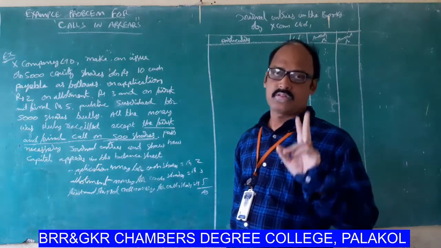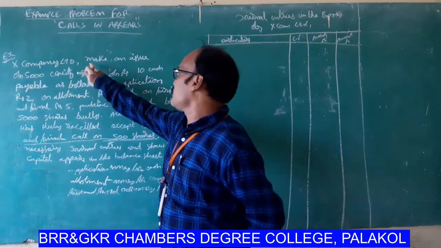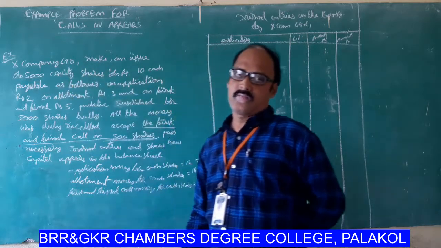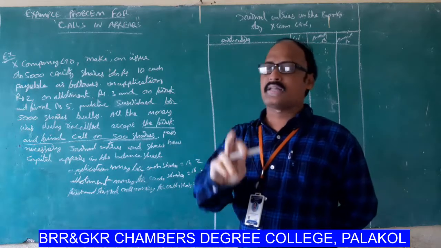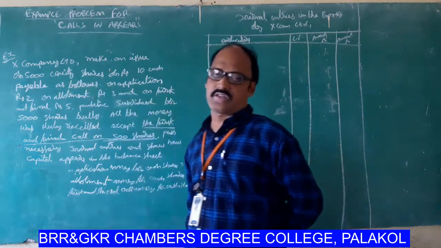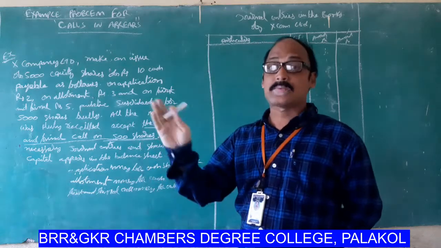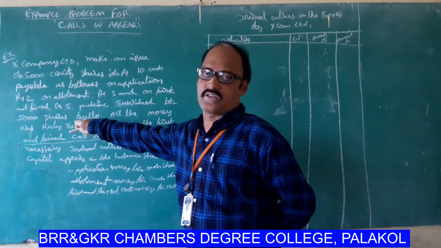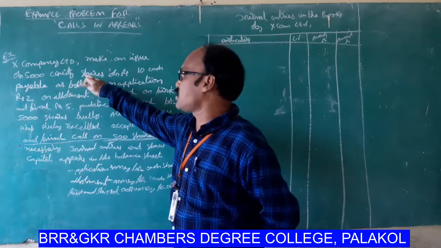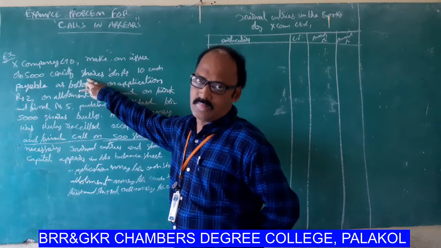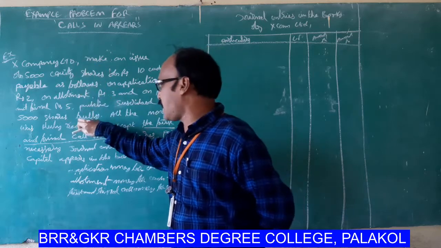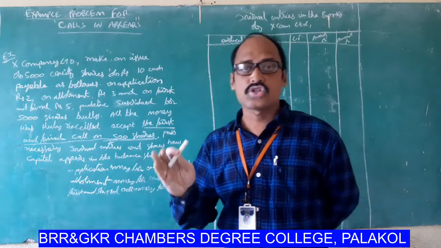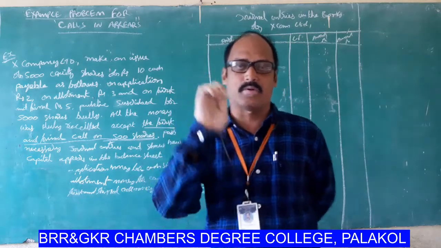The number of shares issued by X Limited is 5,000 equity shares, and the number of shares subscribed by the people is 5,000 equity shares. So all the issued shares were subscribed.